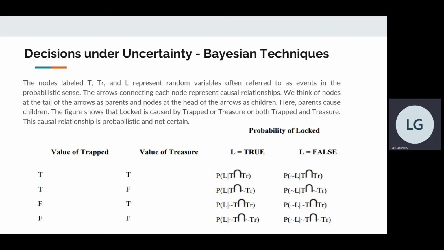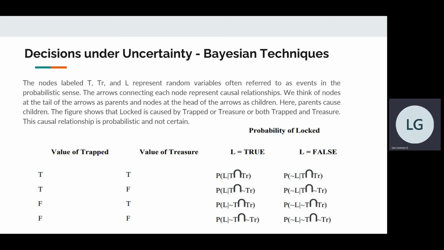The following conditional probability table is for locked. In this table, the first two columns show the combinations of values for trapped and treasure. The third column shows the probability that locked is equal to true, given the combination of values for trapped and treasure, while the last column shows the probability that locked is equal to false, given each combination of values for trapped and treasure. The symbol used indicates the negation of an event, which means that if P of T is the probability of trapped being equal to true, P of negation of T is the probability of the event being equal to false.